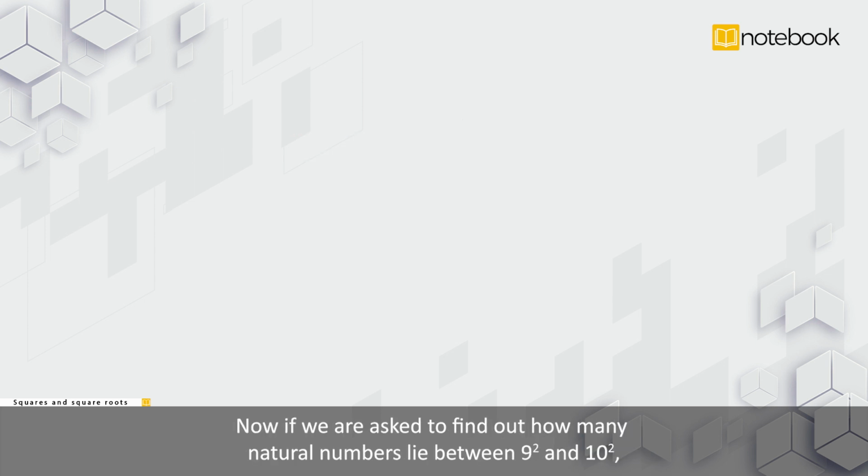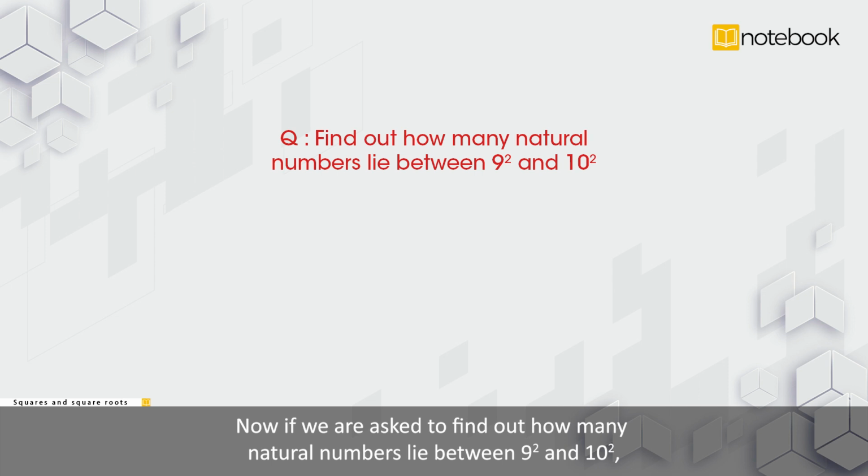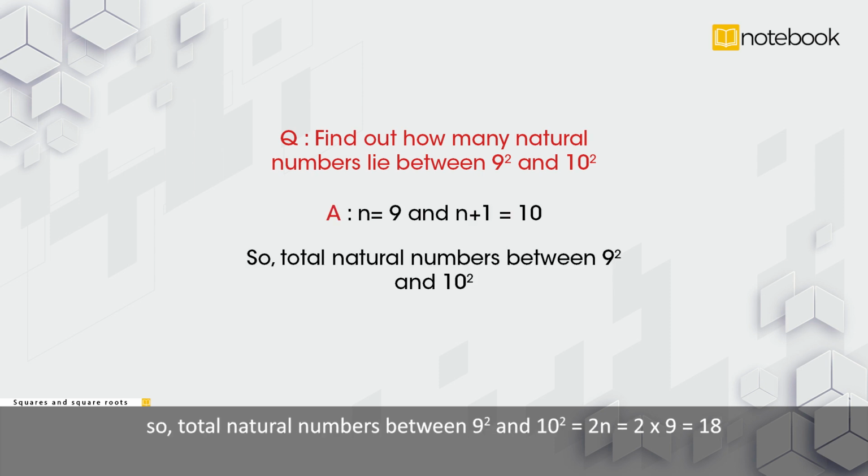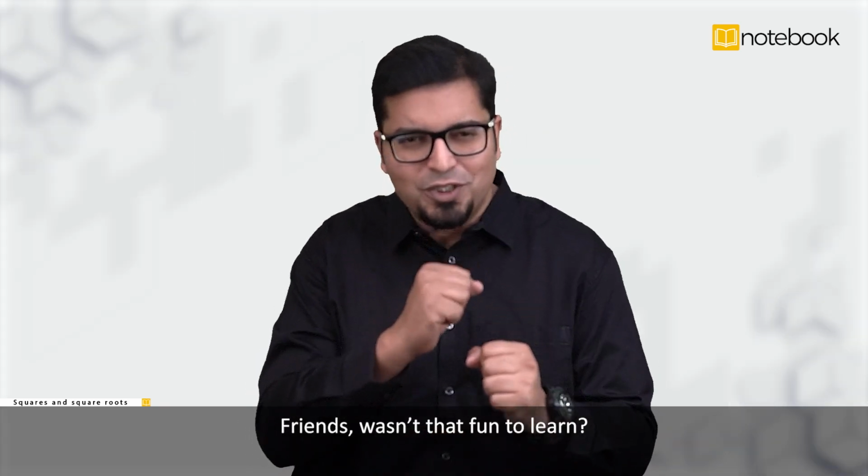Now, if we are asked to find out how many natural numbers lie between 9 square and 10 square, then from property 11 we can say that n is equal to 9 and n plus 1 is equal to 10. So, total natural numbers between 9 square and 10 square is equal to 2n is equal to 2 into 9, that is 18. Friends, wasn't that fun to learn?